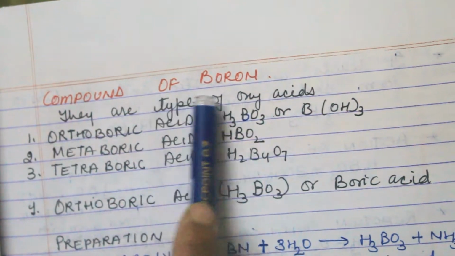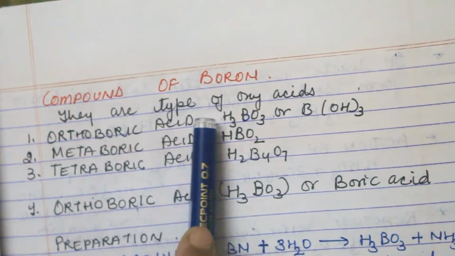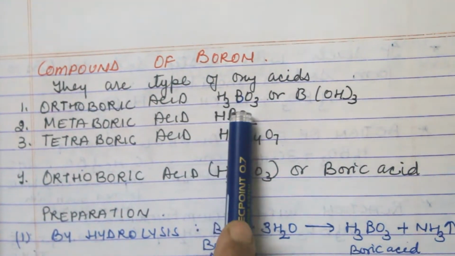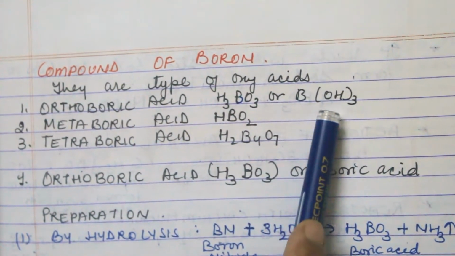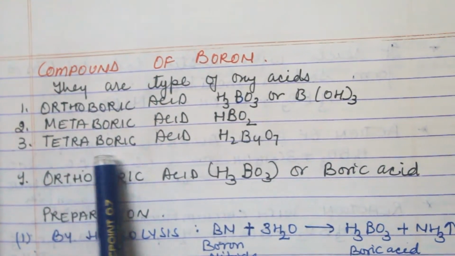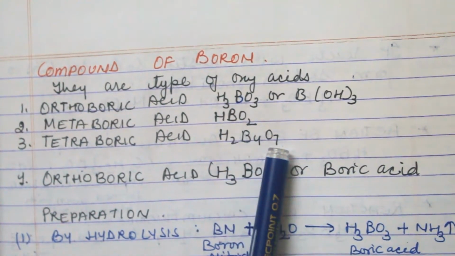The topic is compounds of boron. They are a type of oxyacid. Orthoboric acid is H3BO3 or B(OH)3. Metaboric acid is HBO2. Tetraboric acid is H2B4O7.